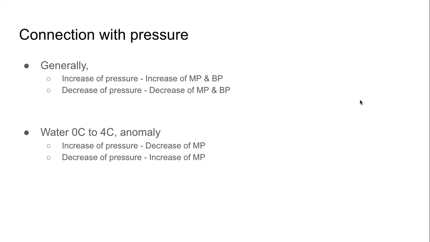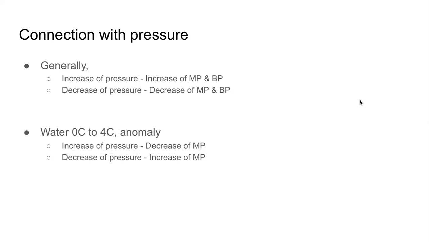But if we look at the same thing with respect to pressure, what is happening with pressure? If we increase pressure, then it will be difficult for the molecules, it will be difficult for the particles to go away from each other. That means if we increase the pressure, it will be difficult for the solid to become liquid.